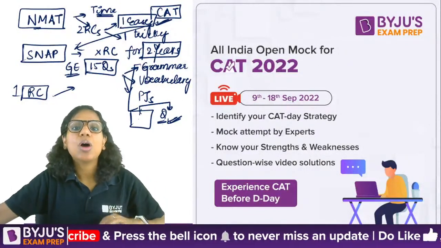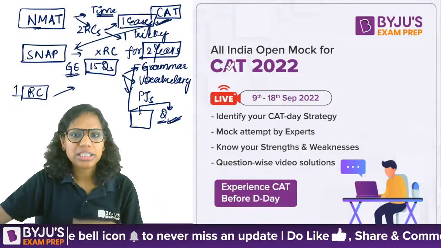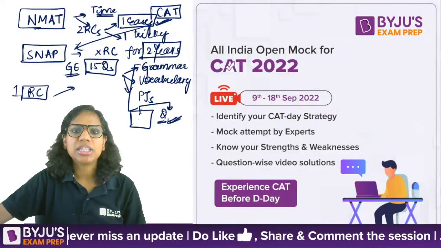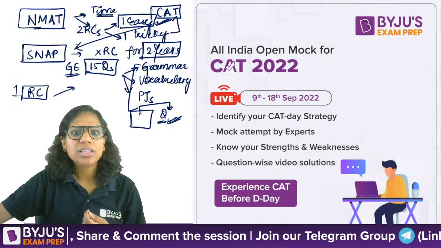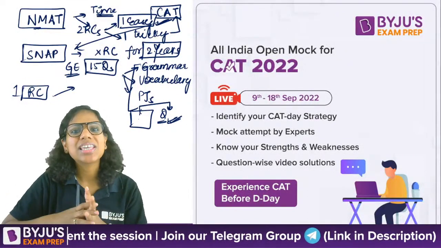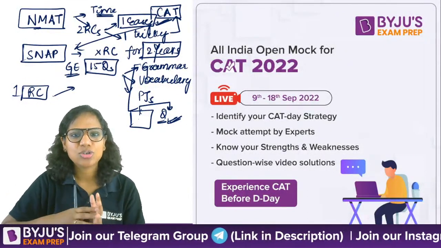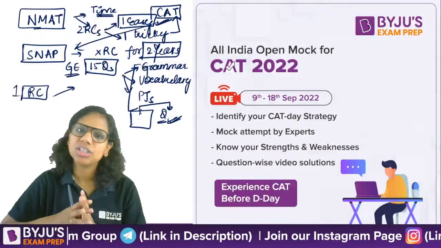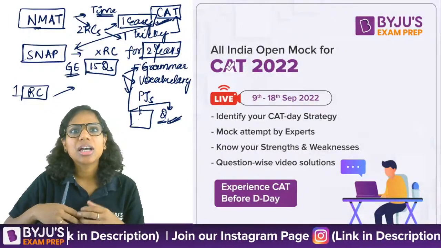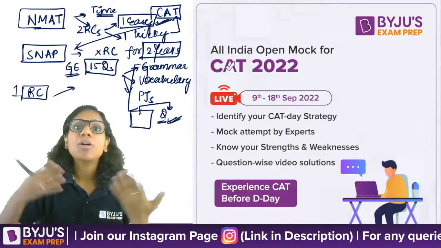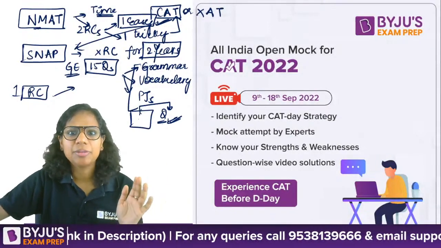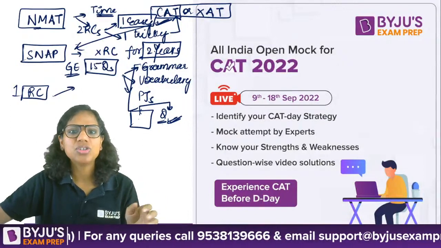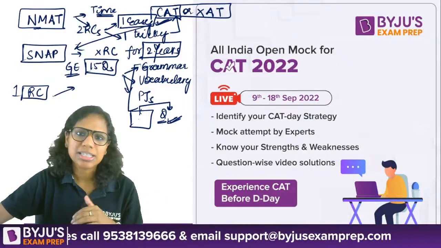Now, if you're asking me how to prepare outside the exam for NMAT, I would say that when you practice your CAT RC passages, for the tricky ones, the CAT RC passages are of the same level. For the tricky ones of NMAT, they actually match the level of CAT. I haven't seen anything that is above the level of CAT or XAT for that matter. In NMAT, I haven't seen any RC passage whose level has been above CAT or XAT.